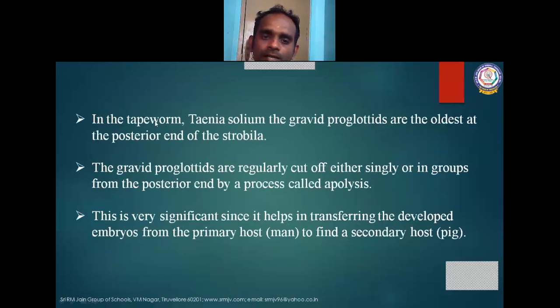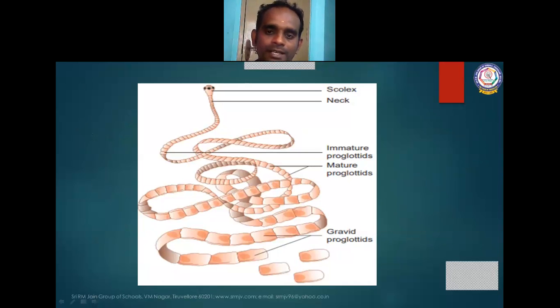In Taenia solium, that is called a tapeworm. The zoological name of tapeworm is Taenia solium. The gravid proglottids: what are gravid proglottids? Gravid proglottids are nothing but the segments of the tapeworm containing the male and female reproductive systems. See the diagram here. This is the structure of a tapeworm. This is called the scolex of the tapeworm. This is the neck region, this part is called immature proglottis, this is called mature proglottis, and the last one is called gravid proglottis.